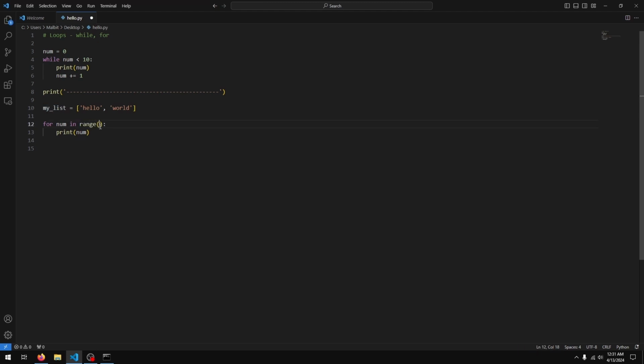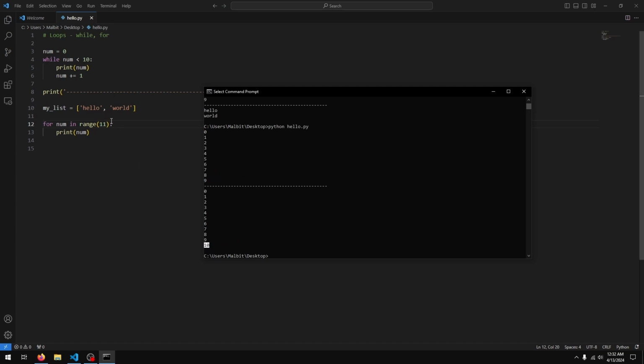Why did I use range though? Well, range is a function in Python. So just like we have input and print, range gives us a list of numbers, and in its most basic form, it's going to create a list of numbers from 0 up to, but excluding the number we specify. So since we specify 10 here, it creates numbers up to 9, from 0 to 9. If I wanted 10, I would have to say 11.